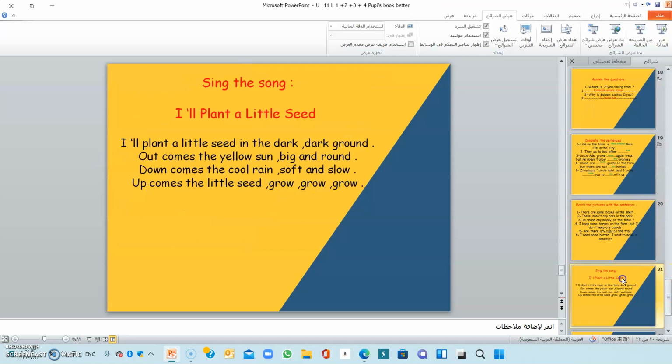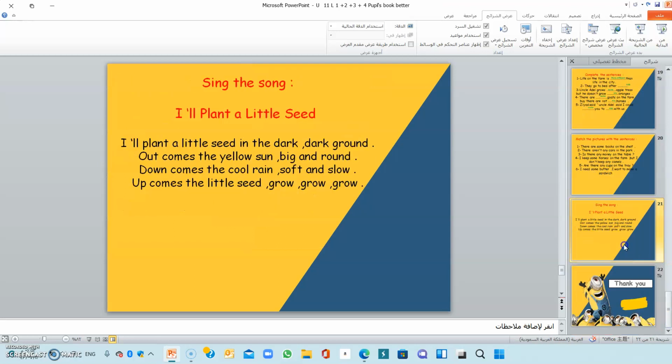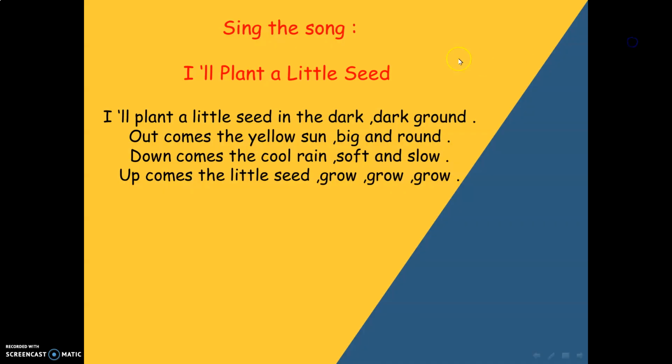I'll plant a little seed. I'll plant a little seed in the dark, dark ground. Out comes the yellow sun, big and round. Down comes the cool rain, soft and slow. Up comes the little seed, grow, grow, grow.